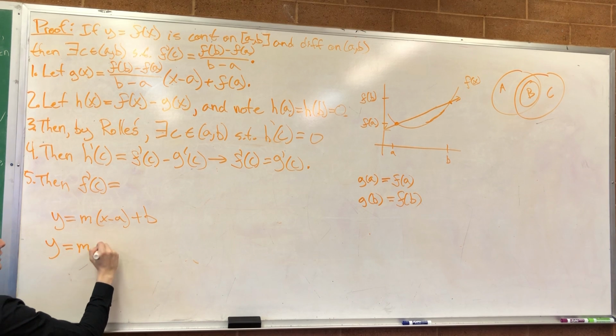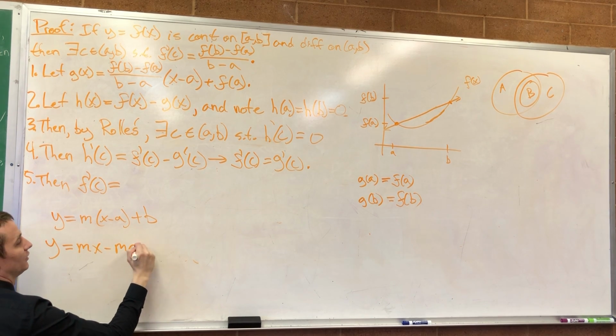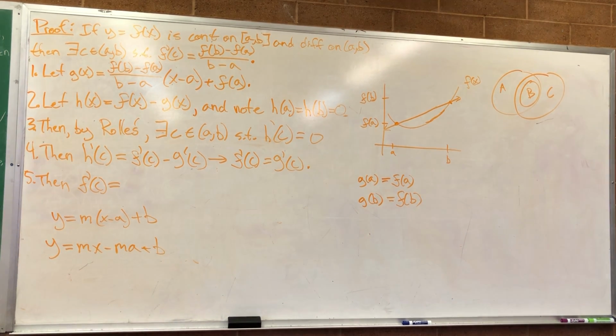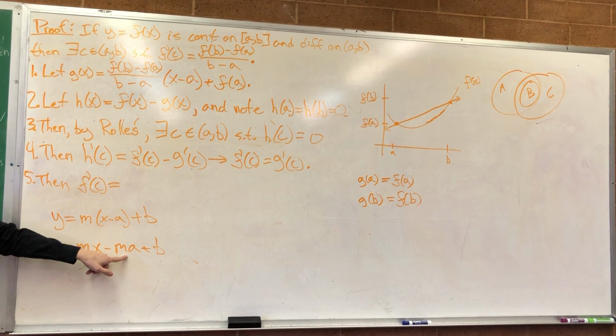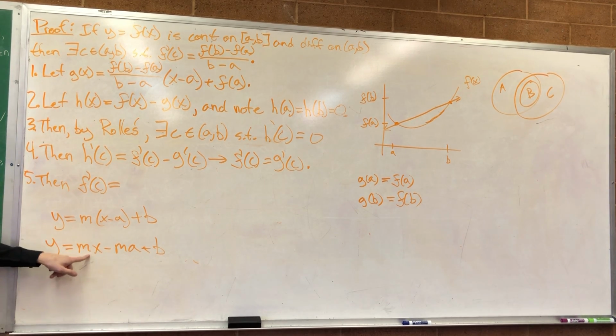Y is equal to mX minus m times A plus B. Now what's the derivative? What's the derivative of B? 0. What's the derivative of m times A? 0. It's a constant. What's the derivative of mX? Just m.